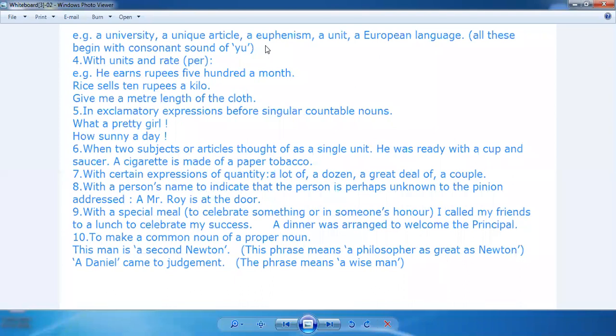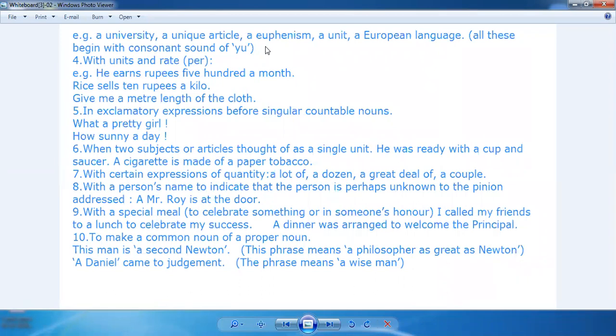In exclamatory expressions before singular countable nouns, so what a pretty girl, how sunny a day. So in exclamatory expressions में भी हम a use करते हैं. When two subjects or articles are thought of as a single unit, जब दो subjects को या articles को हम एक single unit मानते हैं, right? For example, he was ready with a cup and saucer. So cup और plate के साथ वो ready था. A cigarette is made of a paper tobacco.